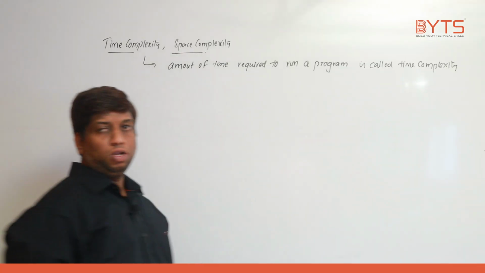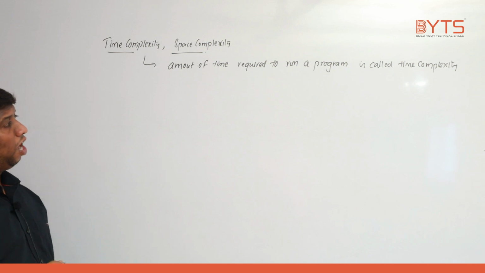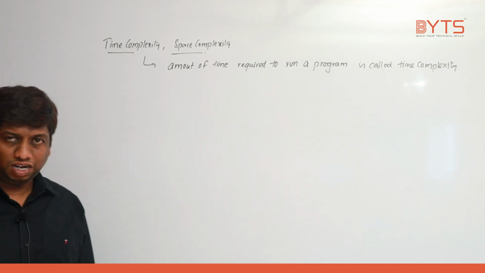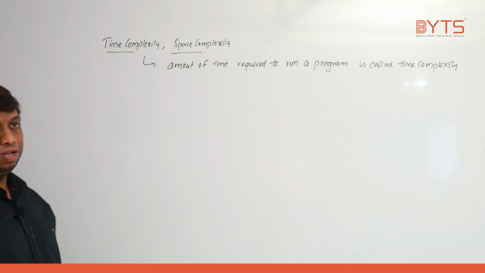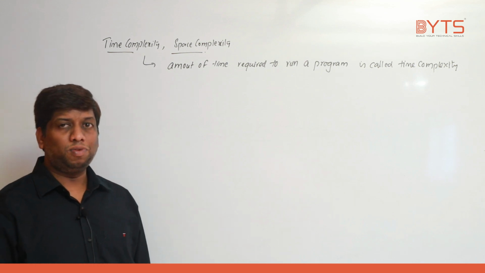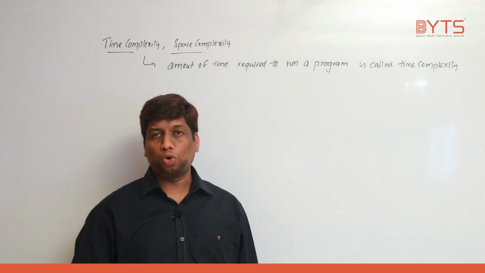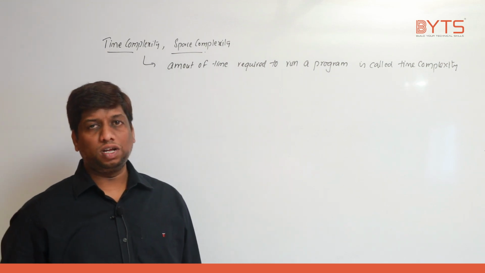Let's take some example so that you will understand what I mean to say, right? The amount of time required to run a program is called time complexity. Now we'll see what time complexity is. In order to do the time complexity of a given algorithm, I don't have an algorithm, so I will be taking a program and I'll start doing analysis on that.